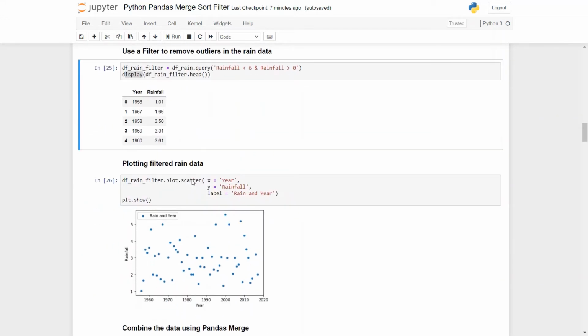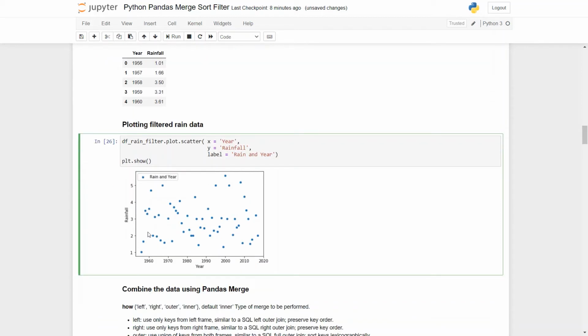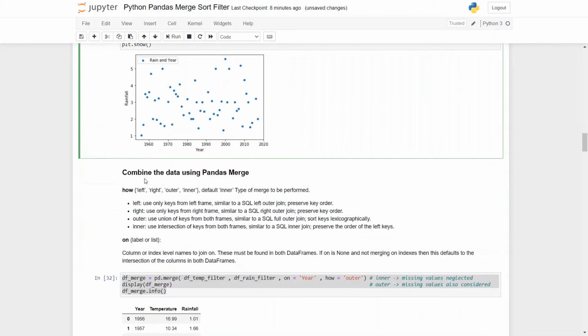And then the very next thing we do, like we did previously, using dot plot and scatter, we can plot the filtered rainfall data frame, giving the parameters as x equal to year, y equal to rainfall, and the label is also mentioned as rain and year. So similarly we can get the plot. Here the outliers have been removed, or you can say the filter activity is done.